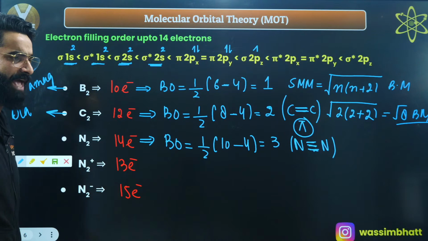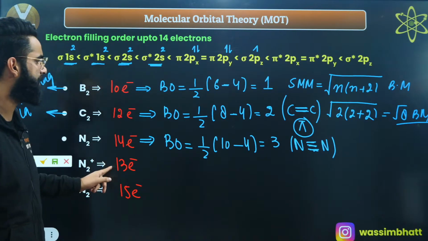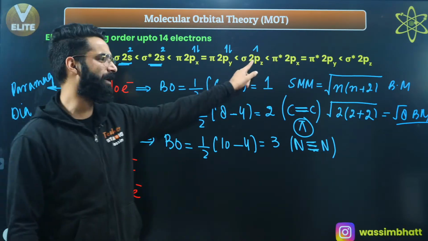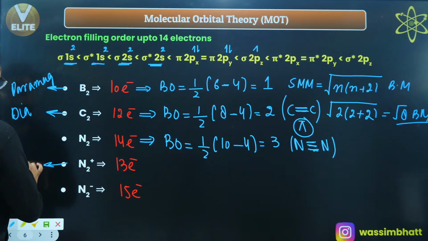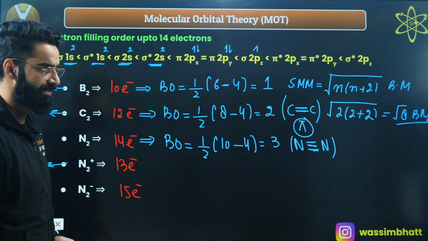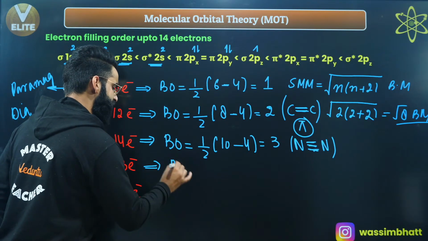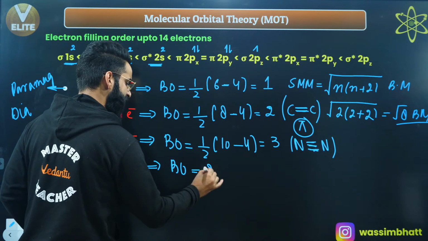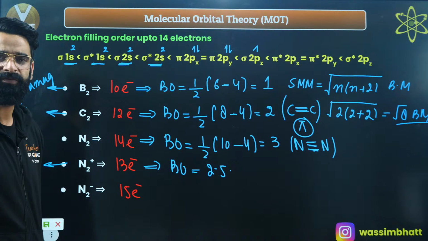So first thing, before calculating the bond order, I'll ask you, is this species going to be paramagnetic or diamagnetic? This N2 positive, is it going to be para or dia? See, there is one unpaired electron, so it's absolutely going to be paramagnetic, right? As simple as that. Similarly, if I want you to calculate its bond order, you can follow the same procedure, half of the number of electrons in bonding minus anti-bonding, and you'll get a bond order of 2.5, right?